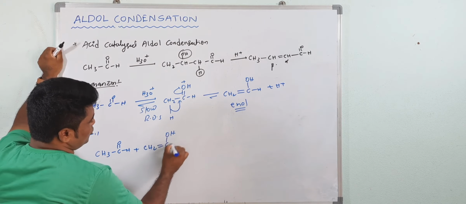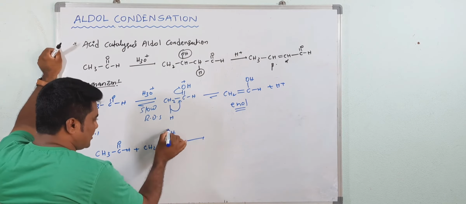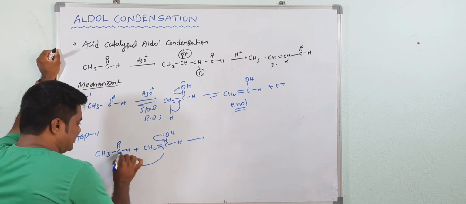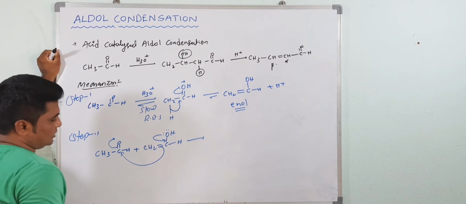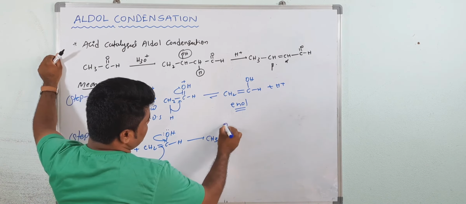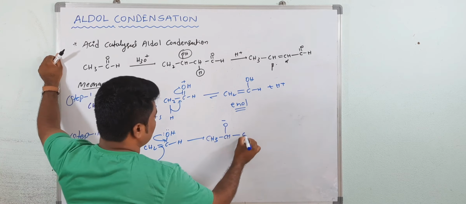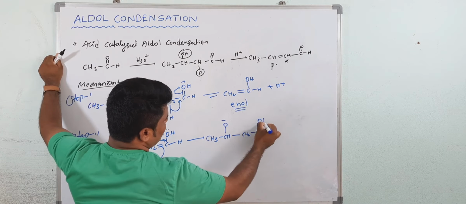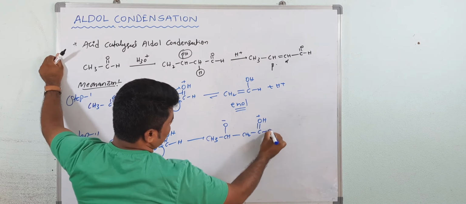Now you will get like this. See, this is OH, now H. So what happened? This lone pair forms the double bond. Now this pi electron attacks at this carbonyl group. Oxygen gets the negative charge. Now CH3, CH, this oxygen gets the negative charge. Now CH2, CH, double bond, OH plus charge.